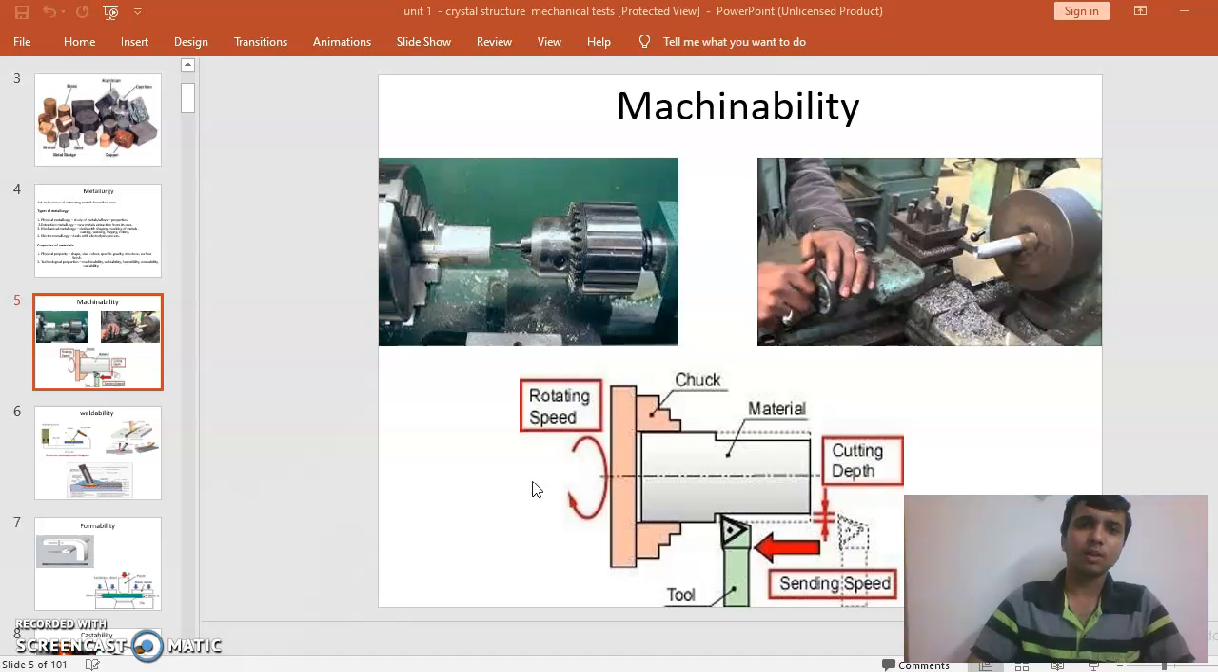Like if we can observe here, the machinability, the picture over here, see the process which is being done over here, and even sending the metal into it. Whereas you can see here sending with speed the tool which is over here, and rotating the speed 10 centimeter, and the material which is placed, and the chuck in sequence, and cutting depth over here, and the sending speed.